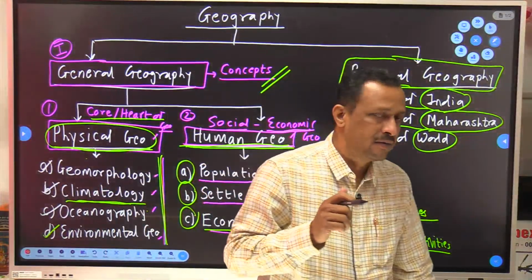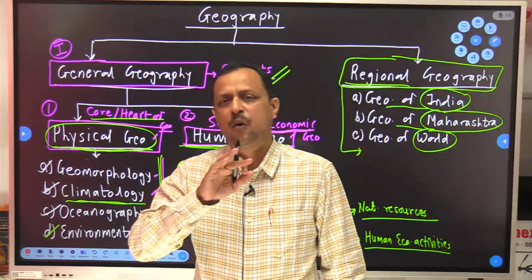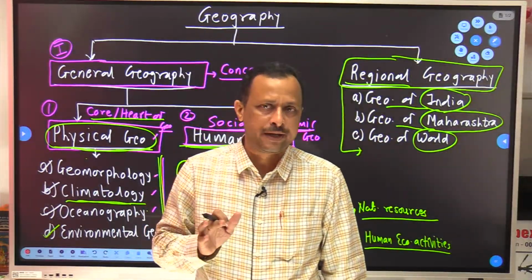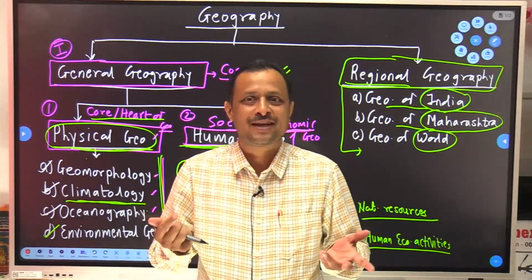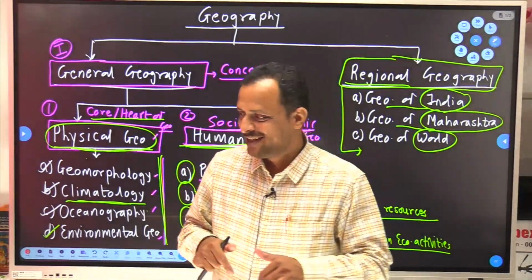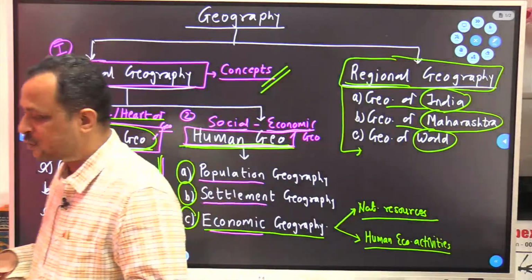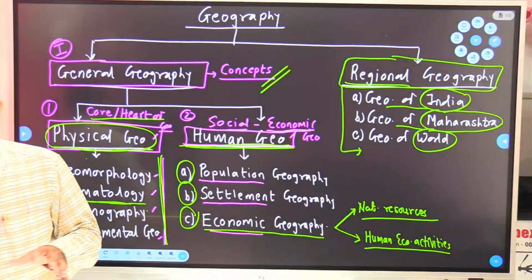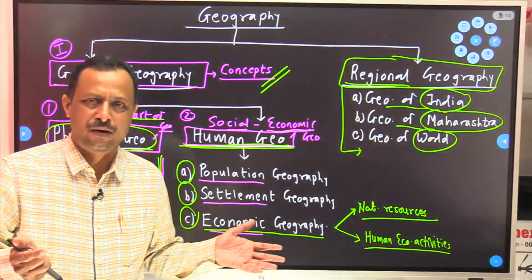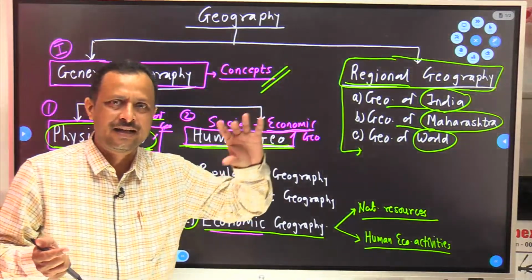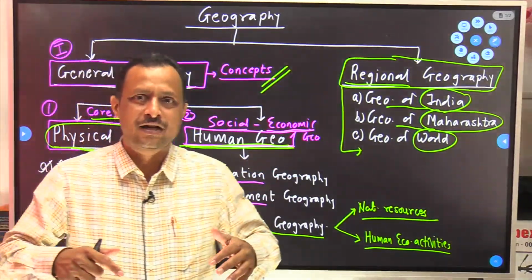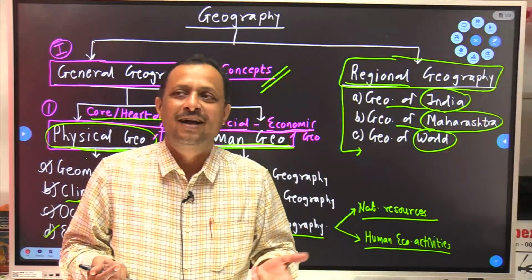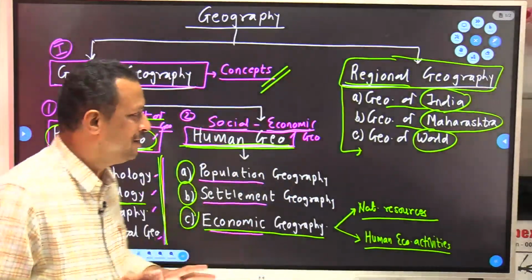Actually, what is the condition? We have studied all these things during our school time period. But there are only two problems: we are not able to recollect what we have studied in school. And second, in school life it was in a very simple format, because at that age we were able to grasp only that much. Now we are grown up, we are supposed to understand the difficult part of the subject.